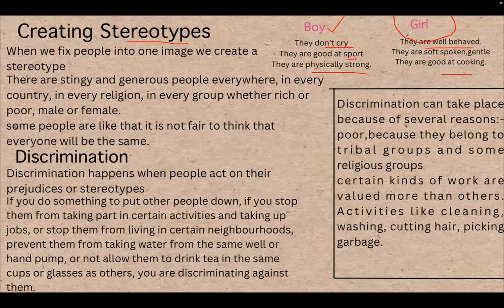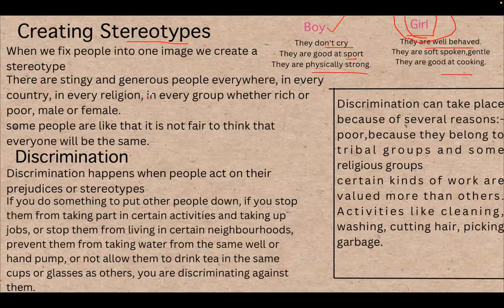These are stereotypes of girls. Whereas boys, they don't cry, they work very hard. These are the stereotypes created for boys. So when we fix people into one particular image, that means they won't do this, they won't do that. If we fix people into one image, that is called a stereotype.